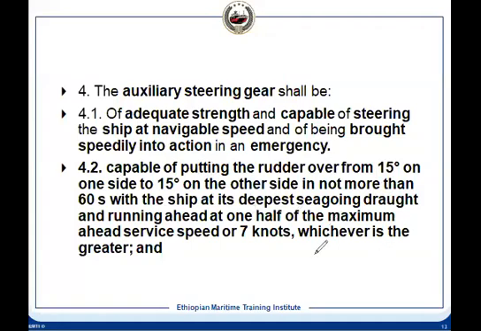And what will be the other requirement? If you bring it from the 15 degree port to the 15 degree starboard, or 15 degree starboard to the 15 degree port, how much time should it take? It should not be more than 60 seconds. And what will be the condition of the ship? Deepest sea going draft. But what will be the speed?